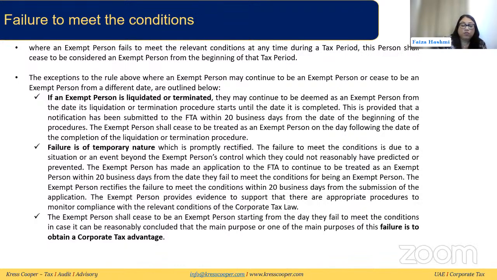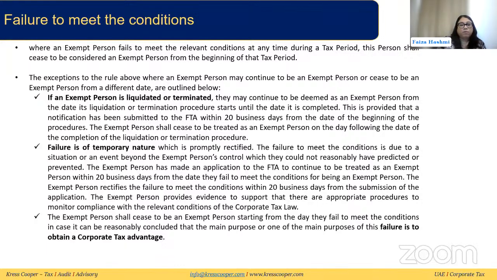The exempt person has to rectify this failure within 20 business days from submission of this application. They also need to provide evidence to FTA where necessary to support that the appropriate procedures for monitoring compliance were in place. So they might still be treated as an exempt person if approved by FTA, even though they had failed to meet the conditions for a temporary time due to conditions outside their control.